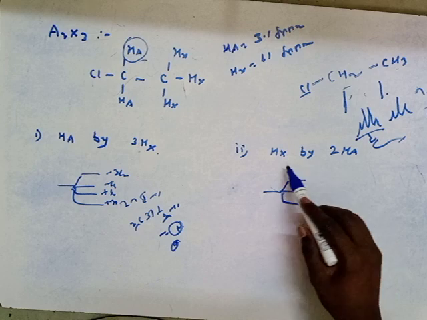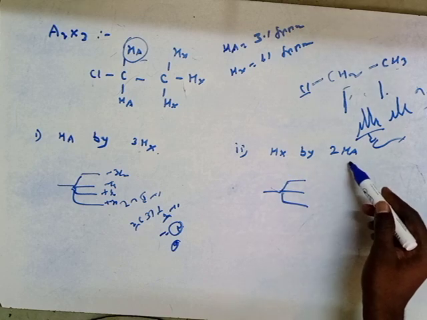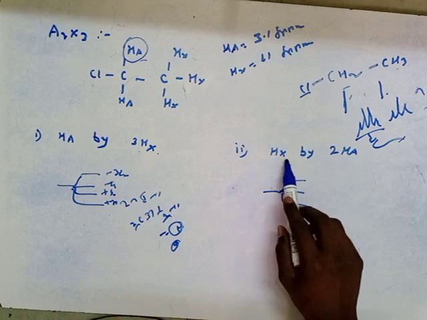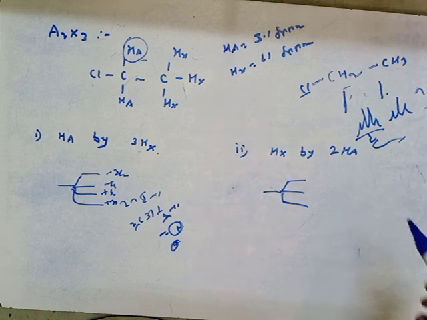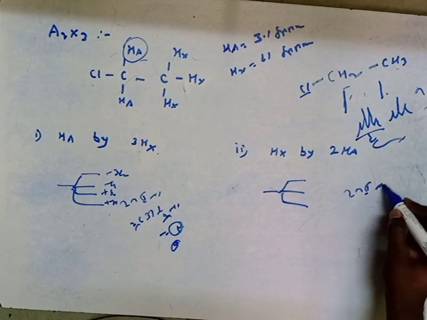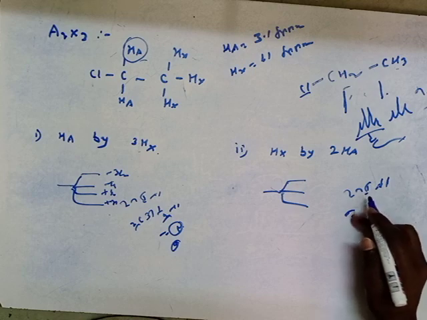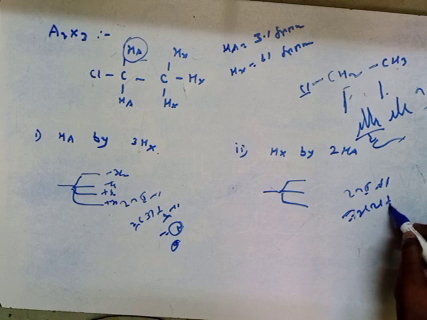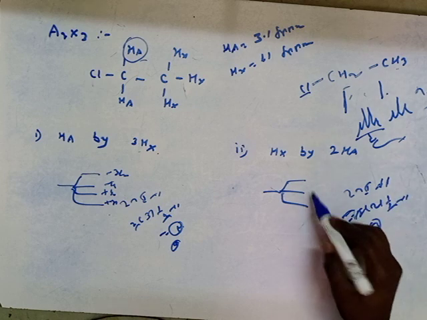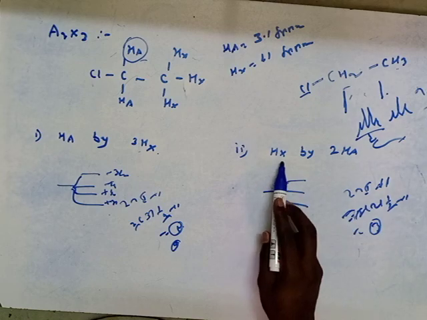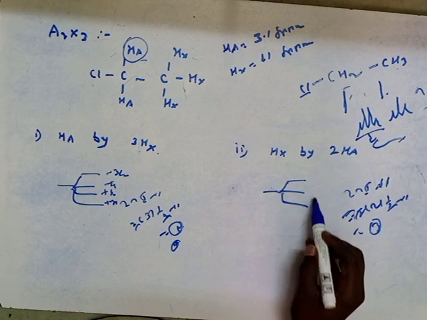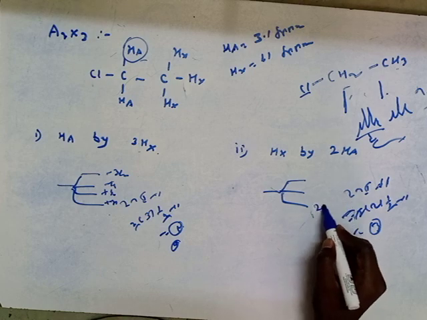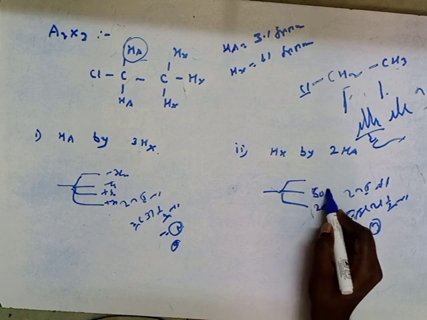Similarly, the splitting of HX protons by two HA protons. See here, 2nI plus 1, we already know that. How many protons are there? 2. The first spin value we know, so that gives 3. So in the presence of a magnetic field, the HX proton can give three types of magnetic fields, that is 25%, 50%, and 25%.